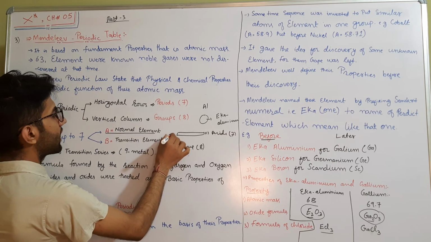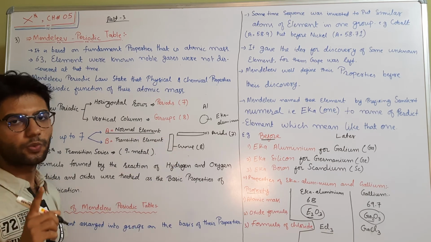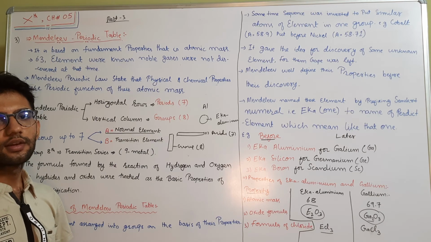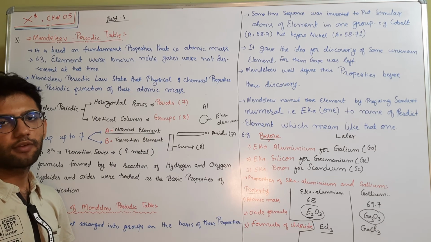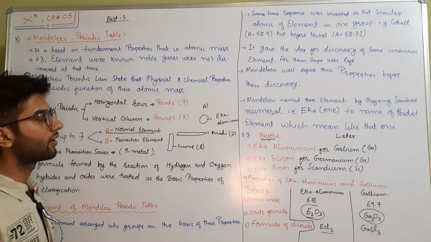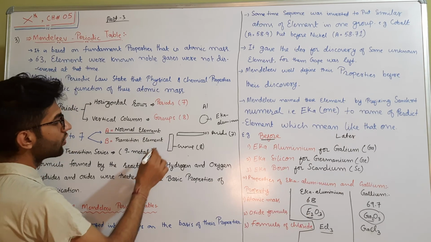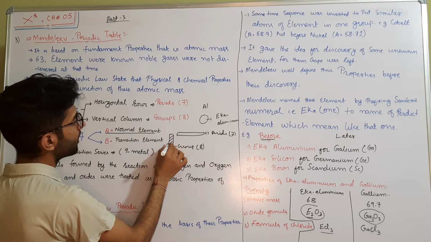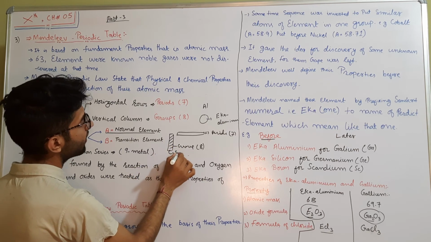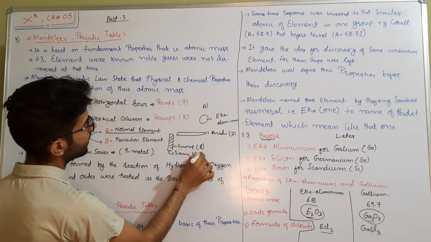Those atoms present in one group indicate that all these atoms have the same physical and chemical properties. So it was the main motto that atoms placed in one group represent the same chemical and physical properties.